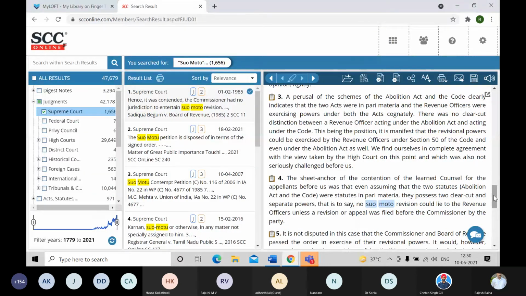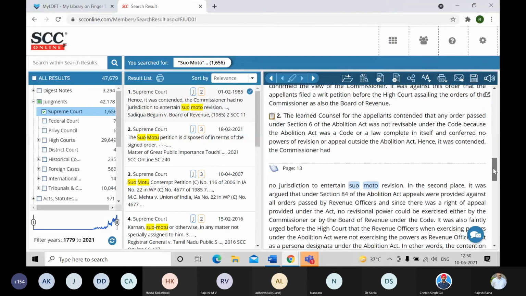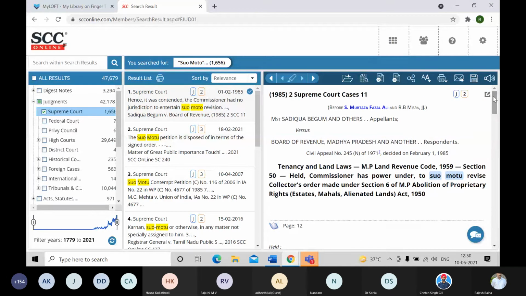Why is it being done like this, para-wise copying? Because it has the digest notes embedded in it, which is copy protected. So therefore the entire document is copy protected. But of course you are allowed to copy the para-wise portion of the judgment.